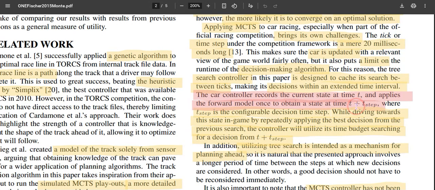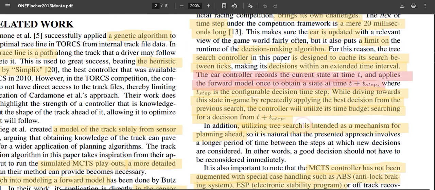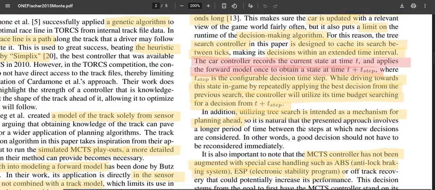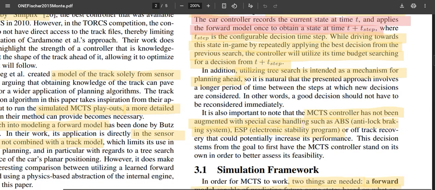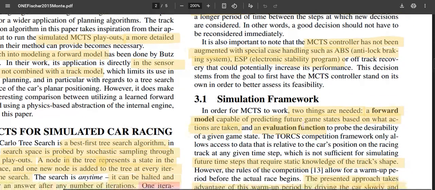So they have two states, the initial state and the final state. To reach the final state optimally, they utilize the MCTS search algorithm for different evaluations, and once those evaluations are done, the best decision is taken and applied, and it keeps moving forward.